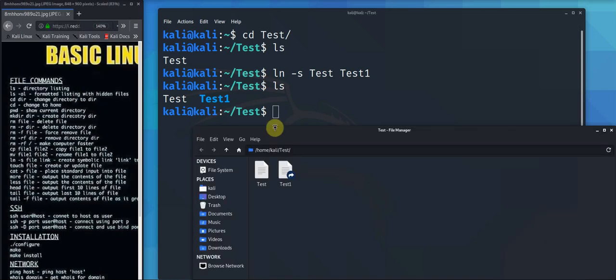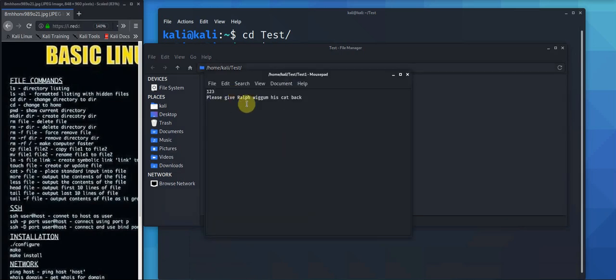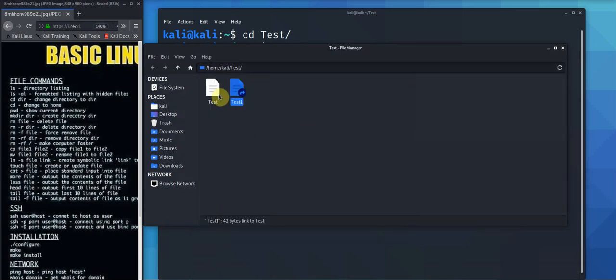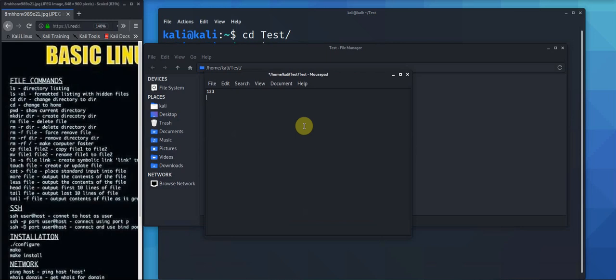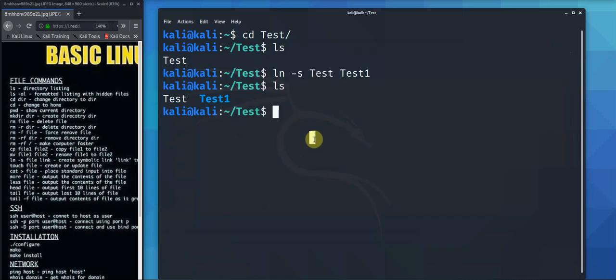Test. Open folder. You'll see that's a little shortcut arrow. So I double click on that. Boom. There we go. Shortcut to the file. Now if I edit this file, get rid of that. Save. Get rid of that. Here we go. That's essentially all it is. A little symbolic link. Just think of it as a shortcut in Windows.